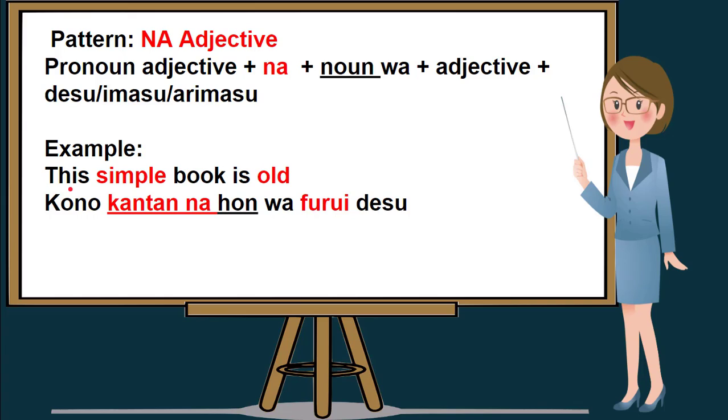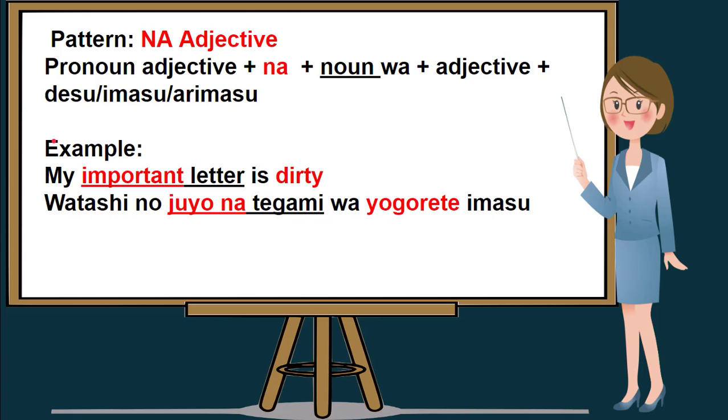So if we try to translate this simple book is old in Nihongo, it will be kono kantan na hon wa furui desu. I'll repeat, this simple book is old. In Nihongo, kono kantan na hon wa furui desu. Let's take another example using pronoun, adjective plus na plus noun plus wa plus adjective plus desu or imasu or arimasu. And our example is, my important letter is dirty.